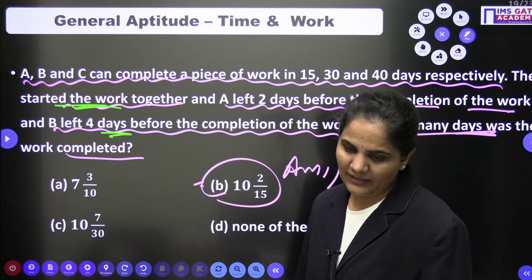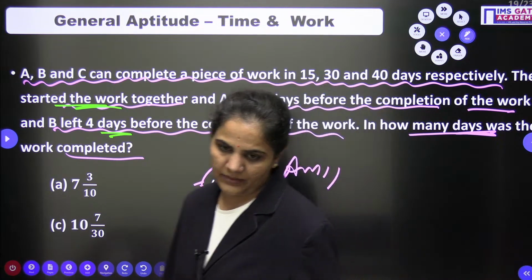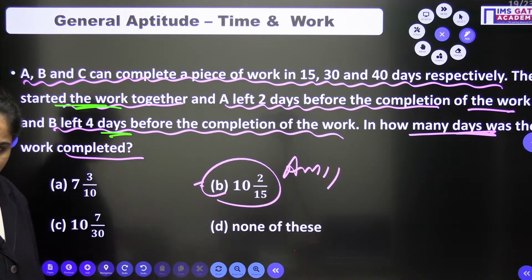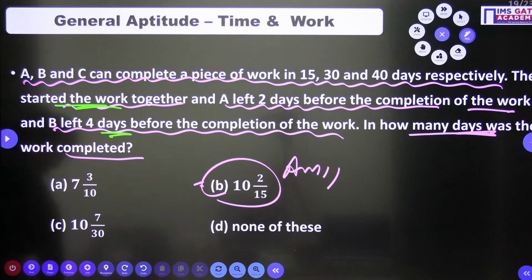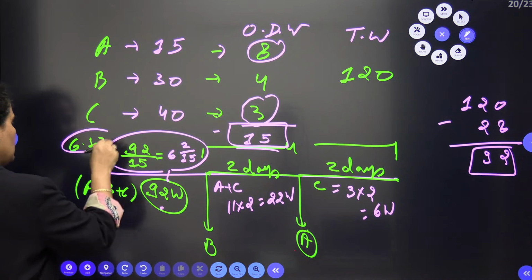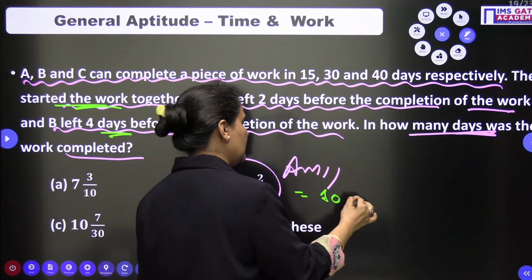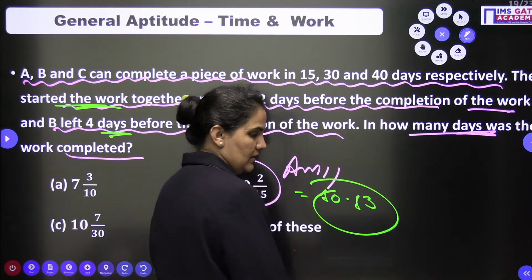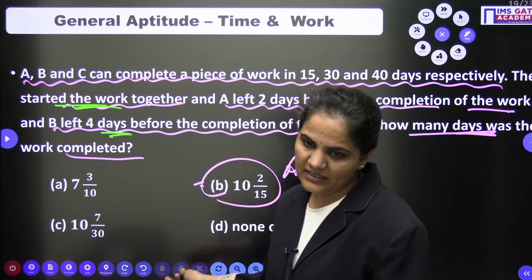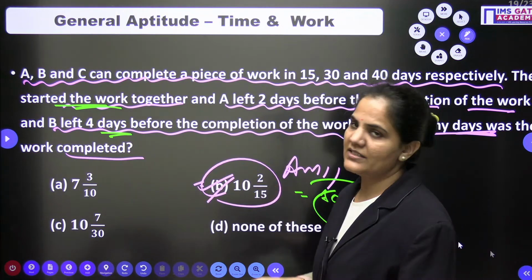Yes, very good, Varun. You can write it as 10.13, or you can go with 10 2 by 15. 10.13 is absolutely right, because here it is actually 6.13. So 6.13 plus 2 plus 2 is 10.13. In both manners we can write it. The right answer is 10 2 by 15. Very easily we can approach it.